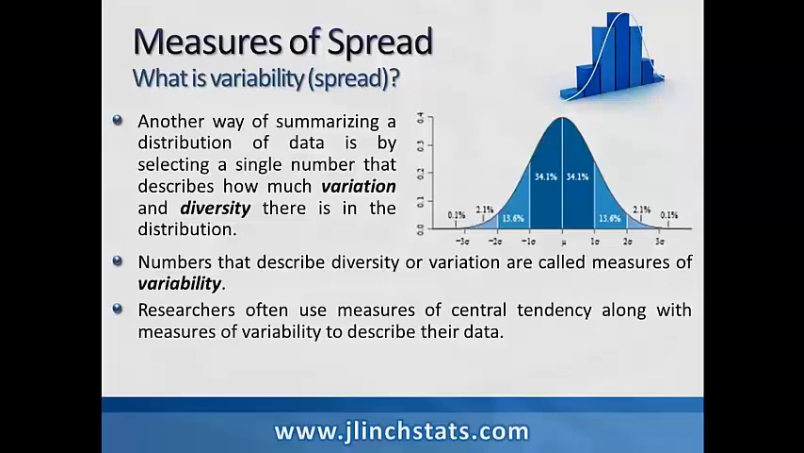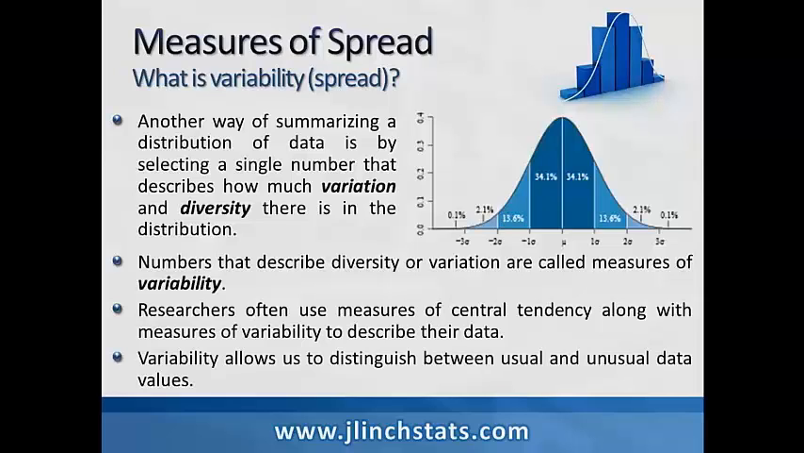Researchers often use measures of central tendency, which we talked about earlier, mean, median, and mode, along with measures of variability to describe their data. These are probably two of the most important characteristics as we talk about distributions themselves. Variability allows us to distinguish between what are usual data values and what are unusual data values. So by knowing something about the spread of a distribution and the diversity that it has, we're able to distinguish between usual or typical values versus unusual or atypical values in a data set.